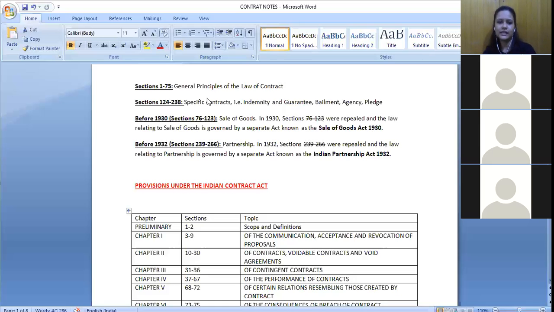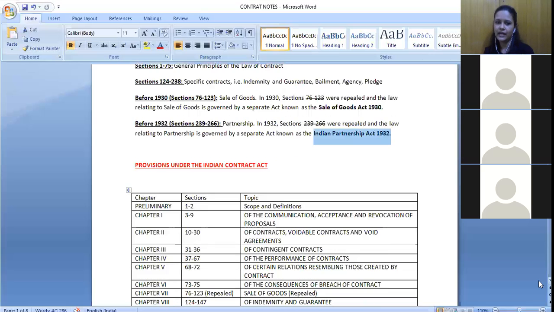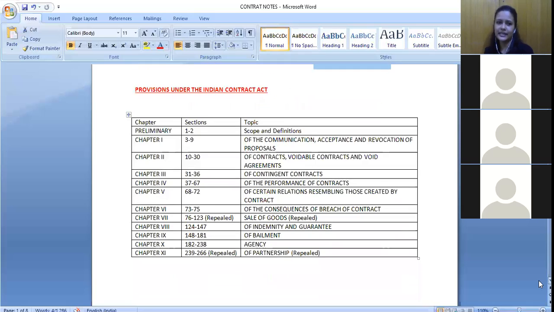Accordingly we will see how they are asking questions. Now there is this table. This is about the provisions under the Indian Contract Act. For whatever part we will be studying, we have this particular table.